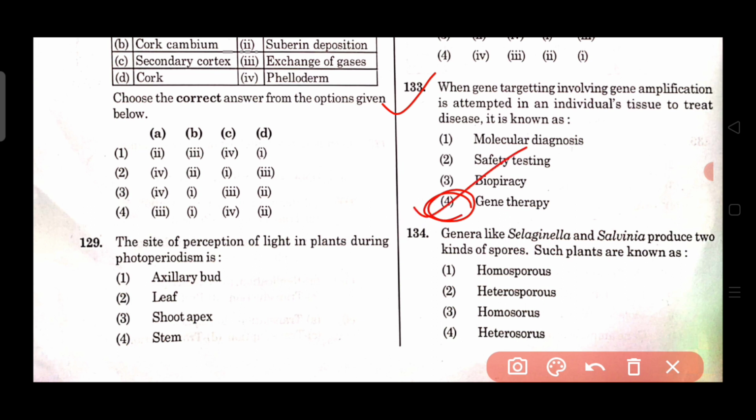Then question number 134. Genera like Selaginella and Salvinia produce two kinds of spores. Such plants are known as, option number 1 homosporous, option number 2 heterosporous, option number 3 homosorous and option number 4 heterosorous. Here option 2 is the right answer, that is heterosporous. Hetero means different and these genera produce two types of spore, therefore it is known as heterosporous.